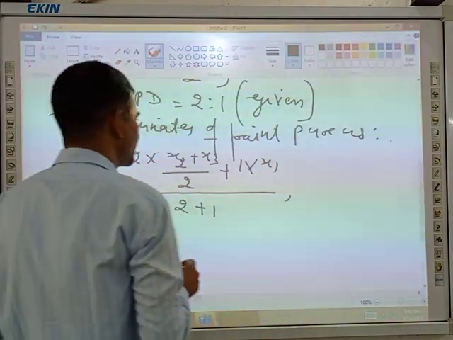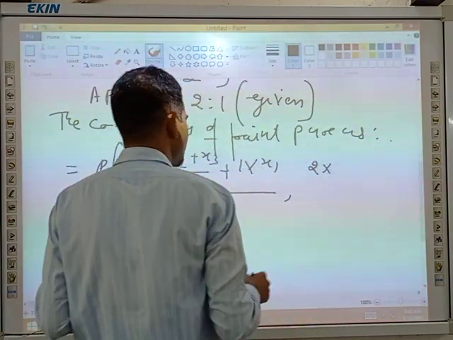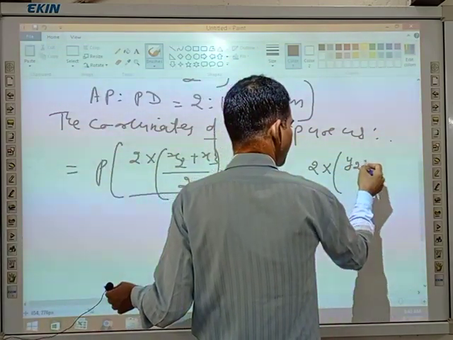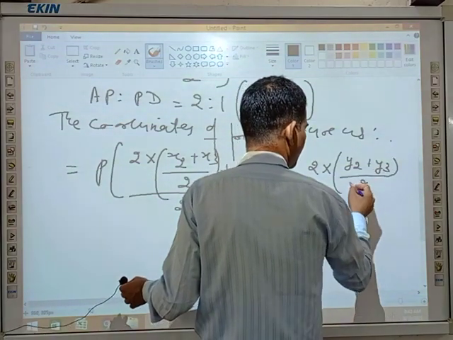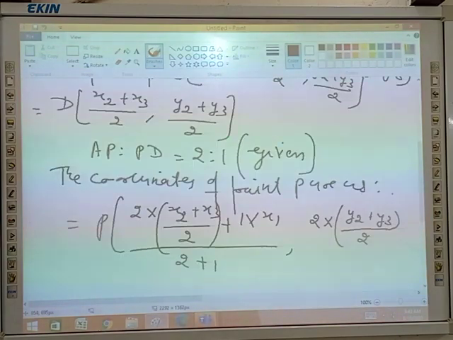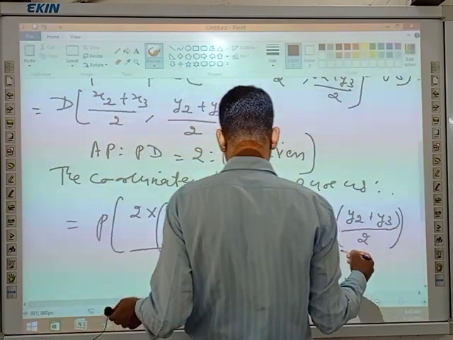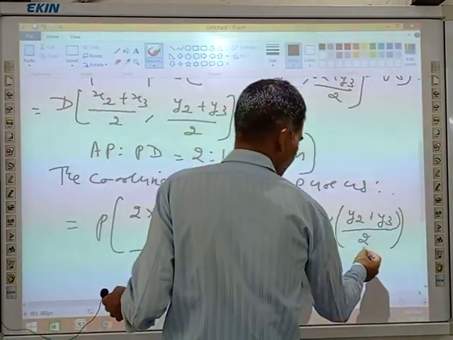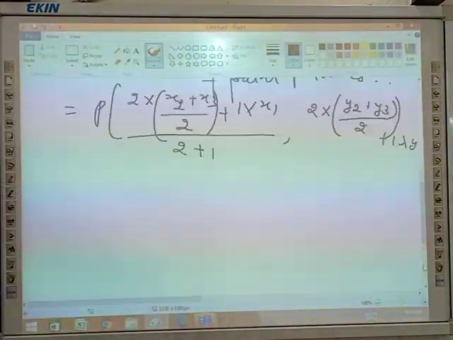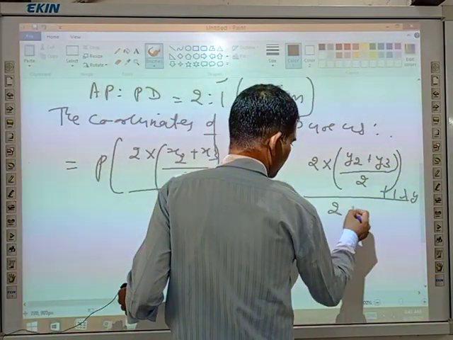Next will be 2 into y2 plus y3 divided by 2, plus 1 into y1, divided by 2 plus 1.